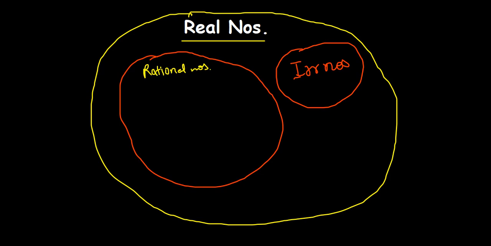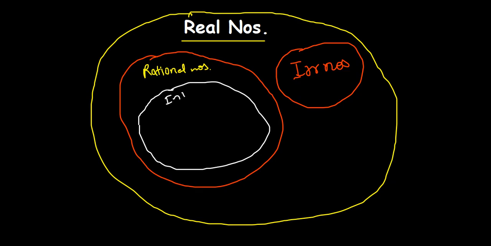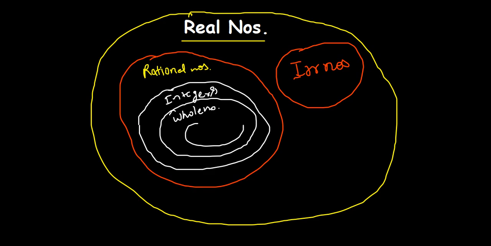Now, what's coming inside the rational numbers? Inside the rational numbers, there are integers. So we have integers here. Inside the integers, we are going to have whole numbers, and inside the whole numbers we are going to have natural numbers.